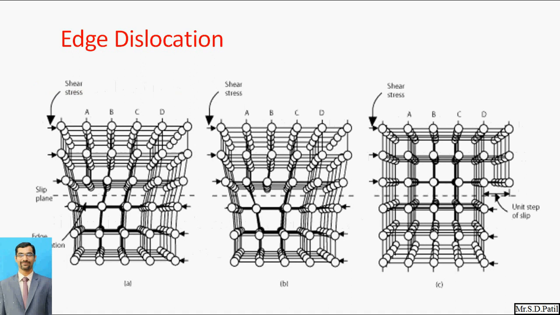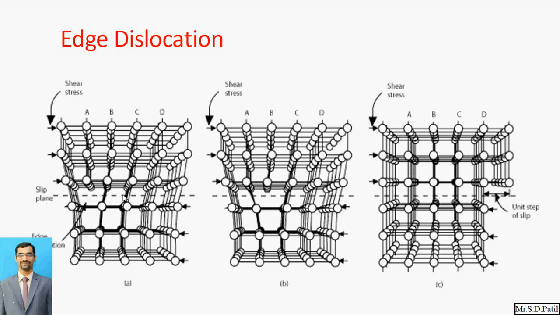From this figure, you can understand how those dislocations may occur. These are the atoms arranged in a row structure, and here you can see the slip plane. In this section, the edge dislocation occurs on that plane.